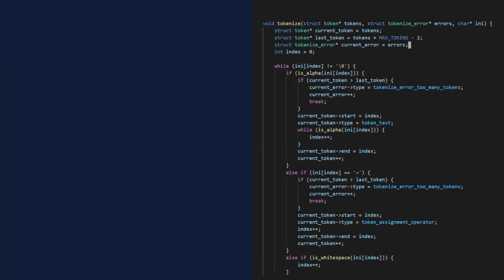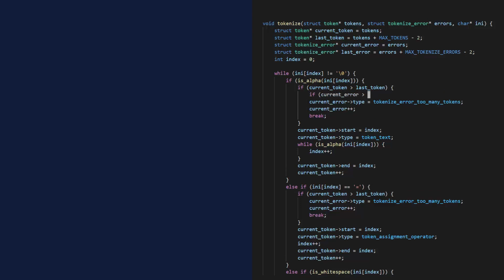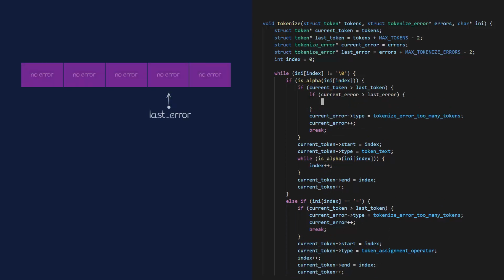Of course, I also keep the errors in a static array, so I need to check that one as well. First, I need the last error. Then whenever I add an error, here for example, I need to check if the current error exceeds the last error. If it does, well, then what? I want to record the error, but I'm out of space in the array of errors. I mean, that's what the error is.